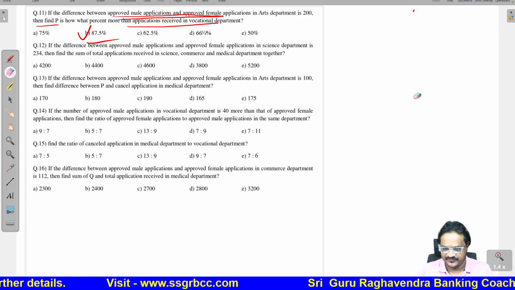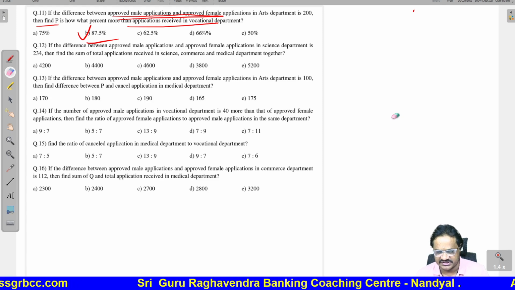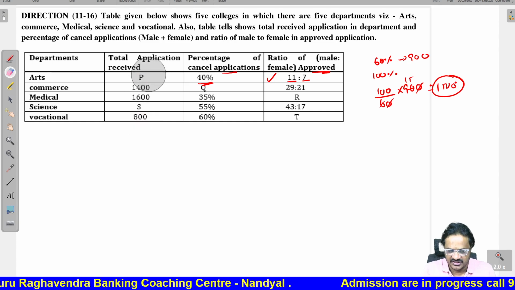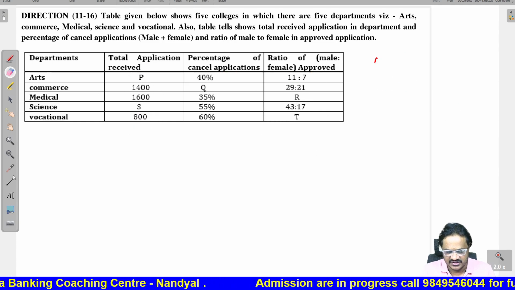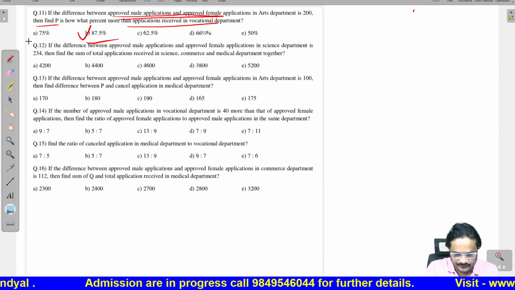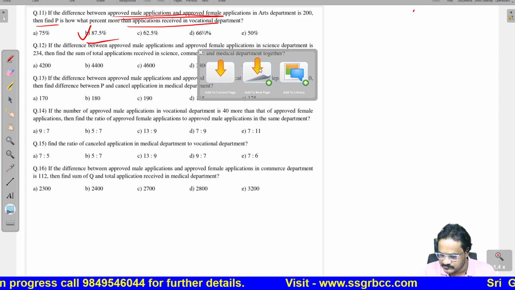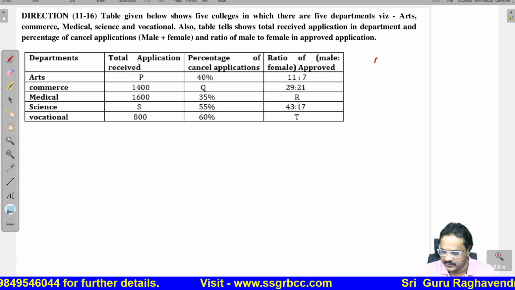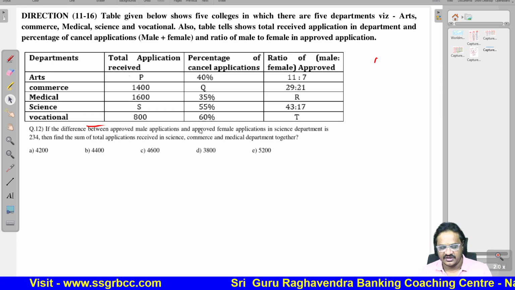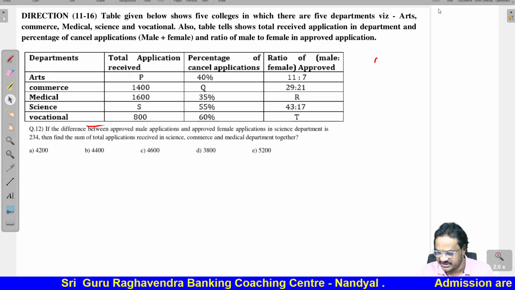Next question. If the difference between the approved male applications and approved female applications in the science department is 234.